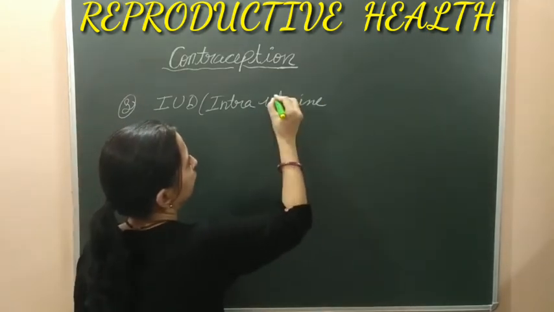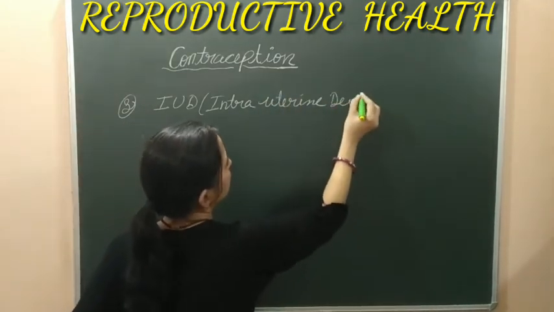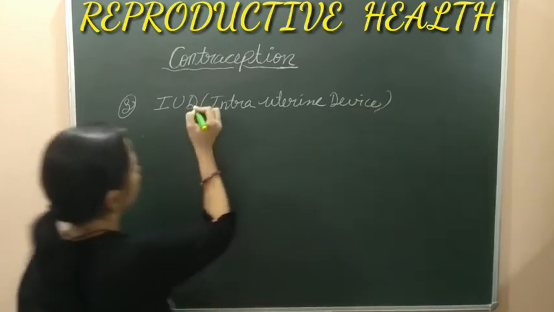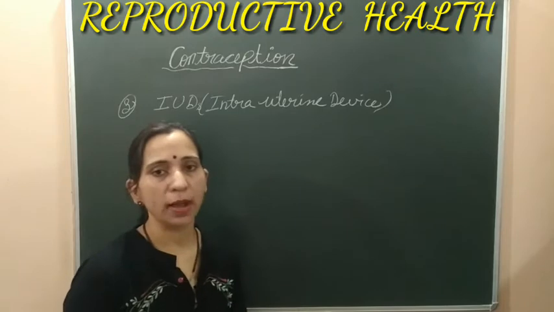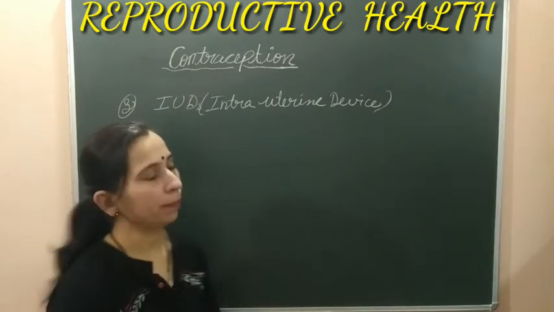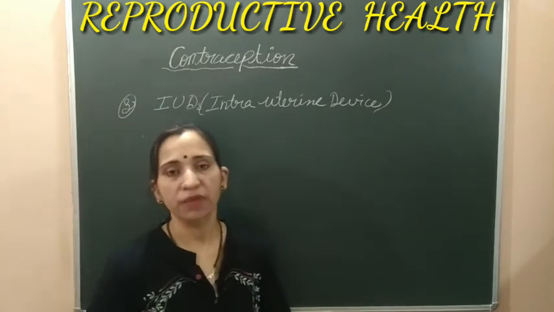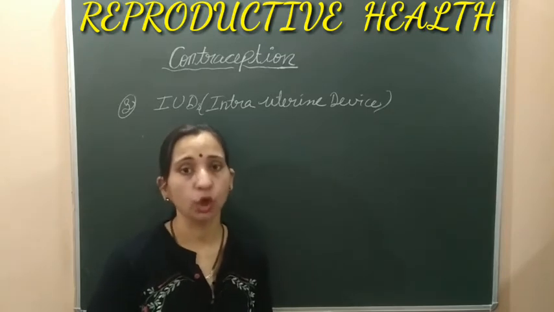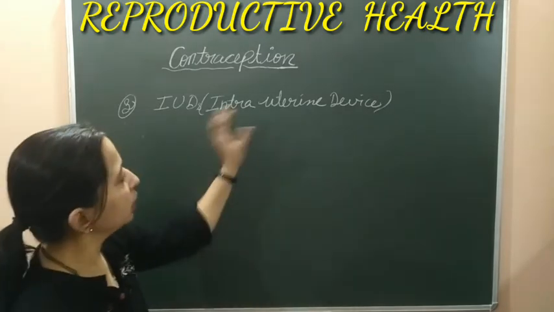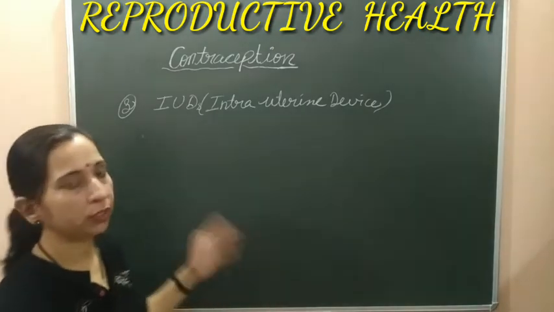Intrauterine devices means these are the devices which are inserted into the female's body. So it is just used by the females. Only the female partner can use it, and these are the devices which are inserted into the female body by the experts, doctors, or the nurses. And in this category we will include some different IUDs.